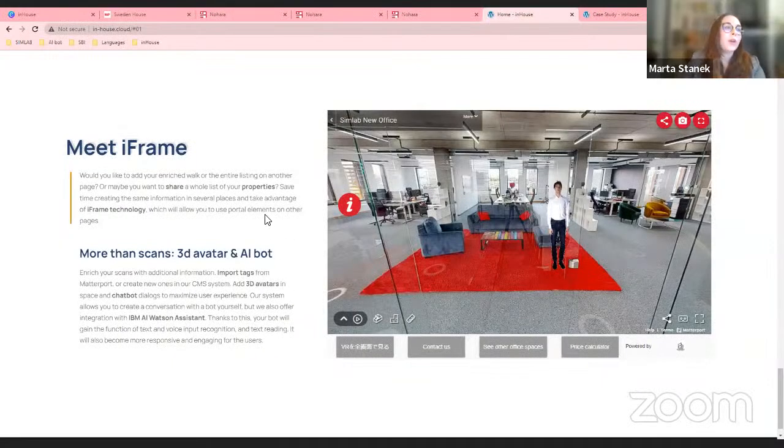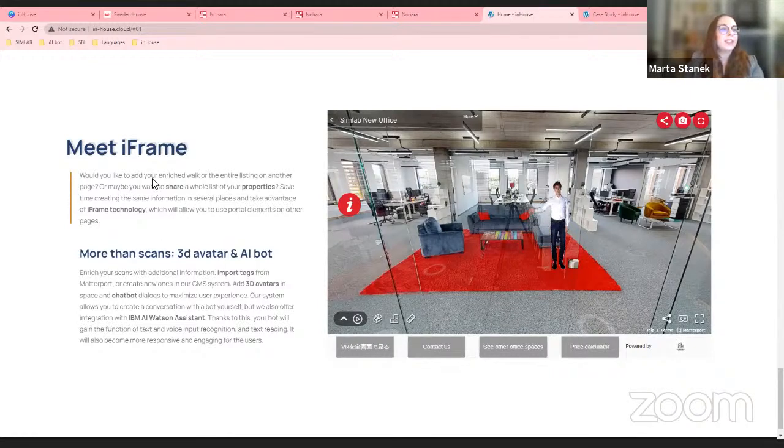Marta, as you were showing through some of your pages, I think I saw some things that looked like some custom iframe. Perhaps is that something that you wanted to show? SimLab in-house meets customized iframe? Yes, sure. Exactly. We also use the iframe technology in the portal.